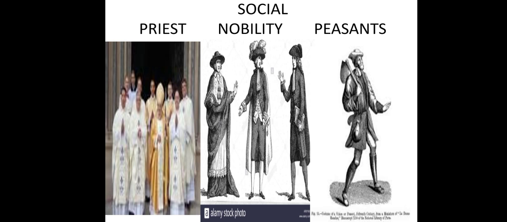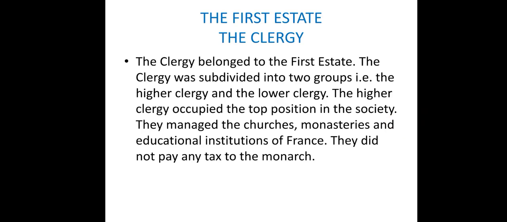In Indian society, we have got the Brahmins, Kshatriyas, Vaisyas and Shudras. All those who don't belong to the first two groups, that is, clergy and nobles, all others belong to the third estate known as peasants group. Everybody is included in that. Now let's see the clergy. Clergy means the priest.